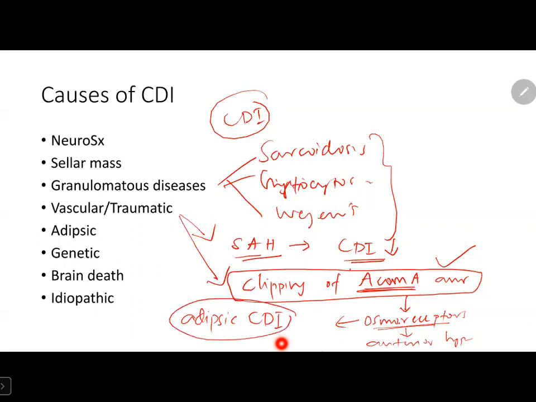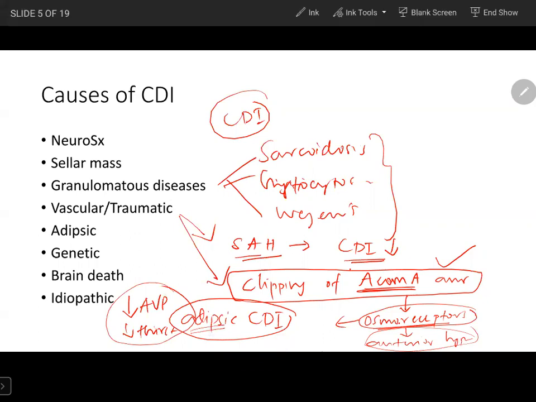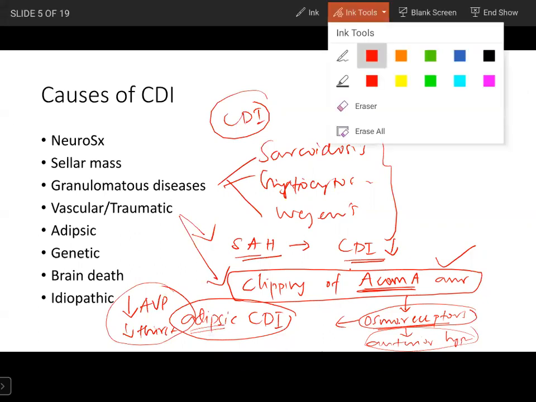Please note, these patients, due to disturbance in osmoreceptors, will have decreased release of vasopressin in response to increase in osmolality, also decreased thirst due to disturbance of anterior hypothalamus and osmoreceptor. So they will have no thirst in response to increase in osmolality in blood. So these patients should be carefully dealt with. We will deal with treatment later.